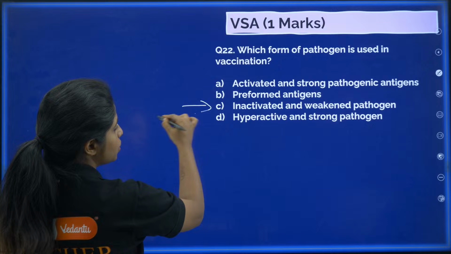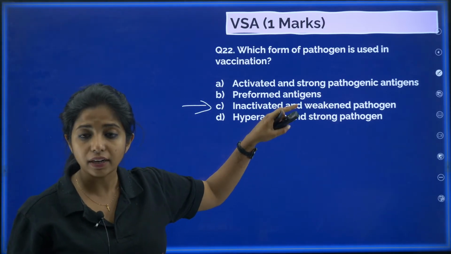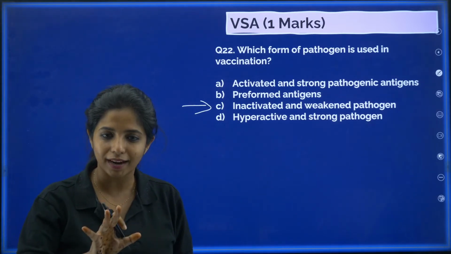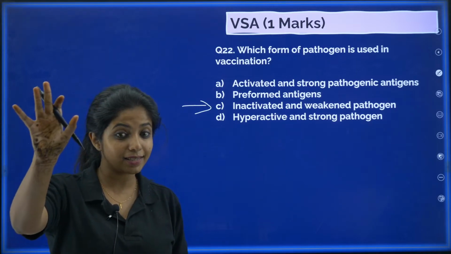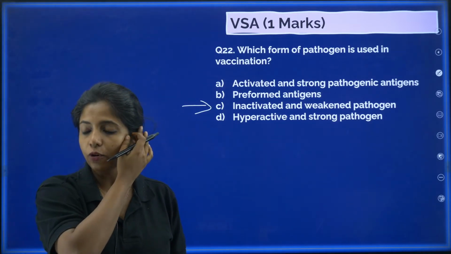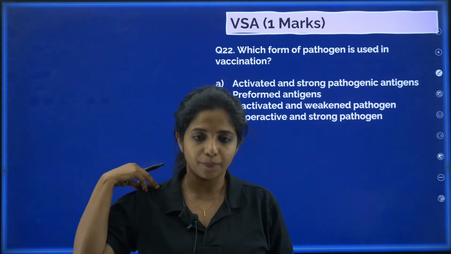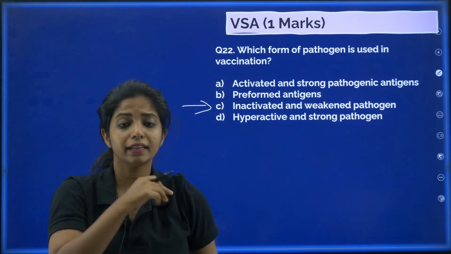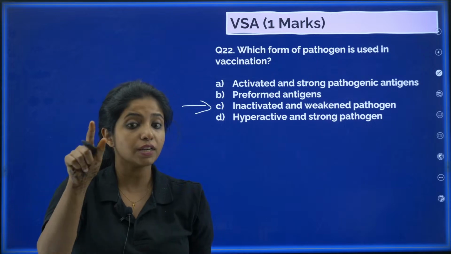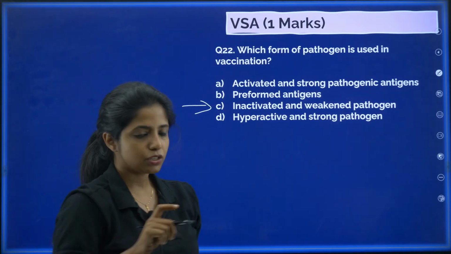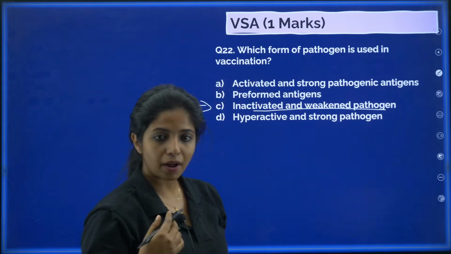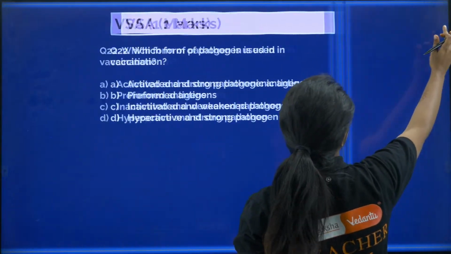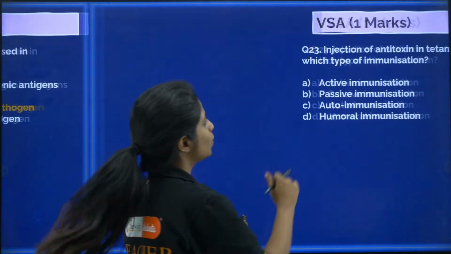Yes, my dear children. Obviously, you would not give activated and strong pathogen. If it gets inside our body, it will cause disease in our body. We do not want that. We just want to put the flag that, hey, this is something that could come. A part of it is being put. So when coronavirus was there, we were putting the spike proteins inside the body. Not exactly the spike proteins, but yes, some part of it, showing that hey, this particular virus has these type of proteins and you have to be really careful. So it is inactivated and weakened pathogen or some other forms of it that we put inside the body during vaccination. So you all are correct, and a big kudos to all of you, and let's go with the next question.